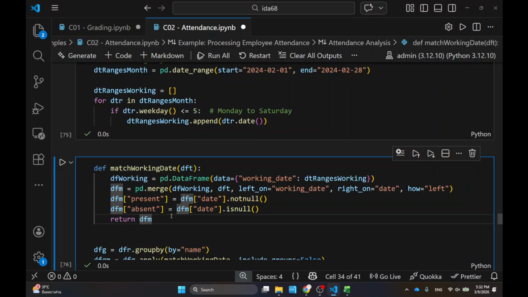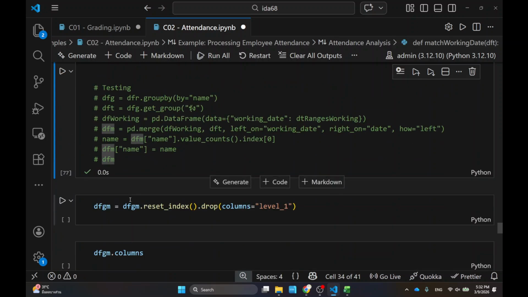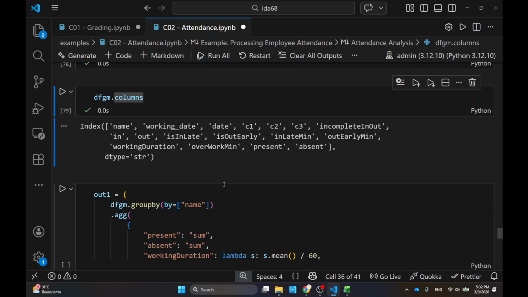Okay, and then I also create another column called present and absent, just to make sure that I can sum them in the end. Okay, so a lot of things can go in here, but in the end, just for a simple check-in and check-out data, you see how much stuff I can get out from here. There's so many things, right?